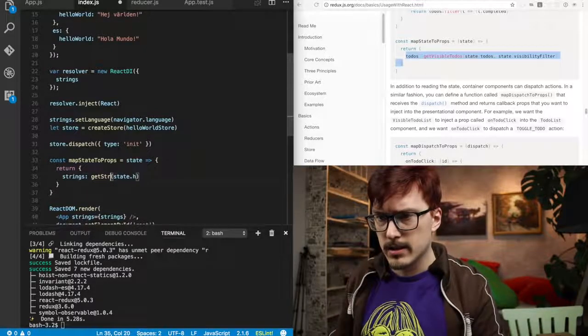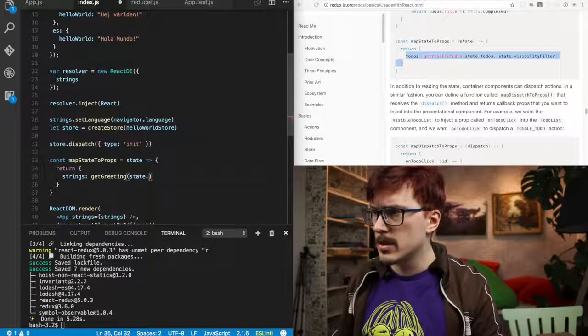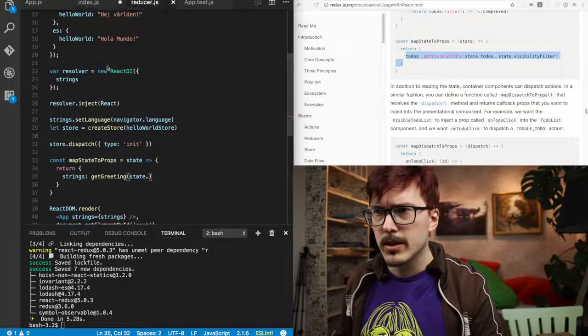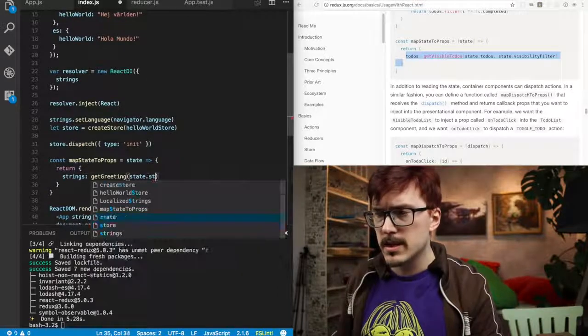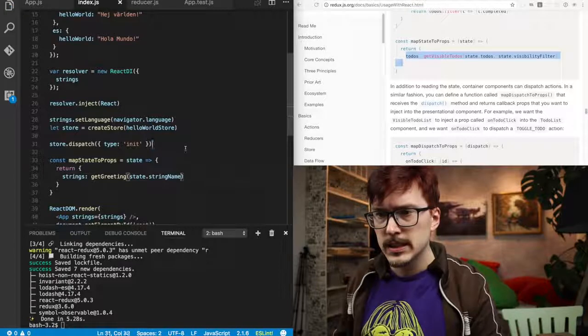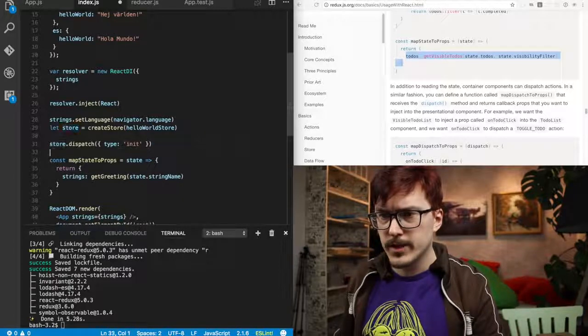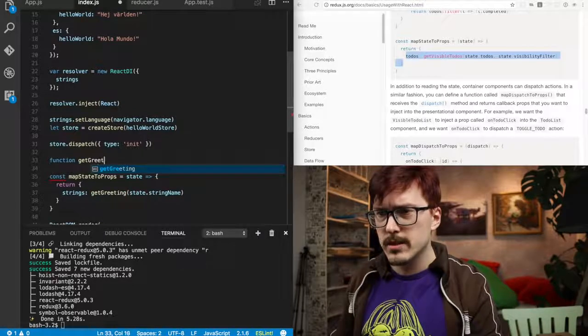No, hang on, get greeting is a good name, and it's going to take state dot, and we look at the state, and it's this string name here, so it's state dot string name, and we need to create this function get greeting.